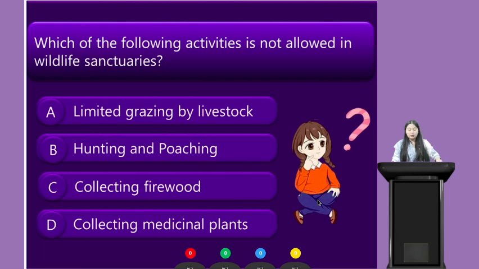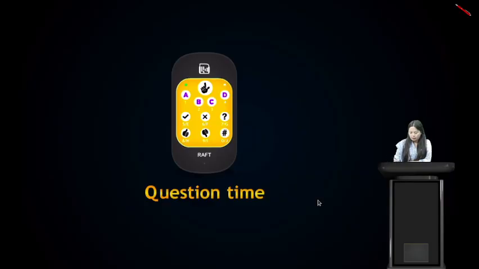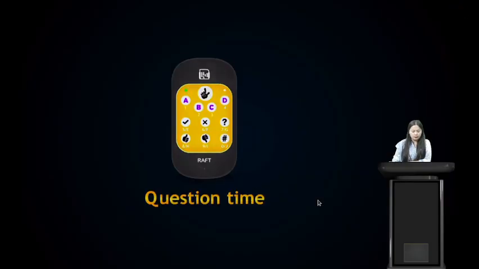Alright students, your time is up. Now we have seen that in wildlife sanctuary they allow limited grazing of livestock. Collecting firewood is also allowed. Collecting medicinal plants is also allowed. But hunting and poaching is not allowed. So the correct answer for this question is option B, that is hunting and poaching. Alright students, let us proceed.